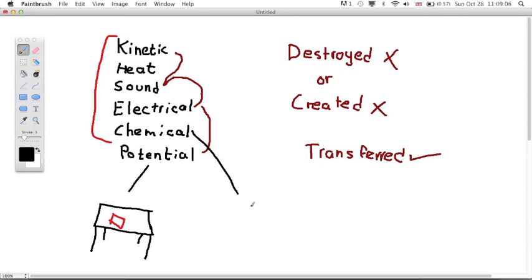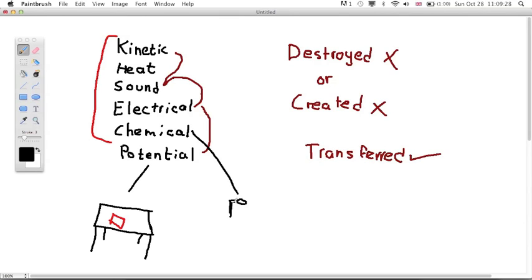From potential we go to chemical. Chemical energy is energy you get from chemical processes. For example, all the energy we get in our bodies from food: there's a chemical reaction between glucose and oxygen, and this creates energy.